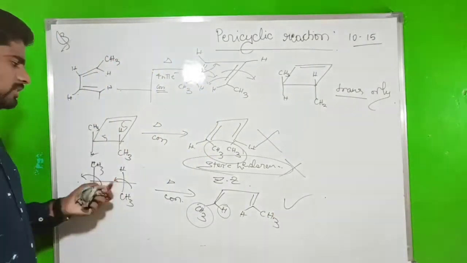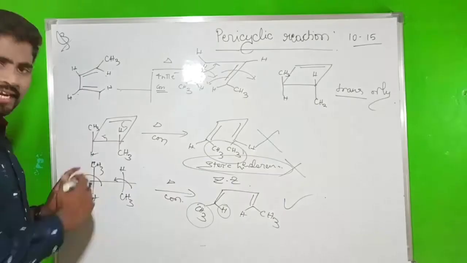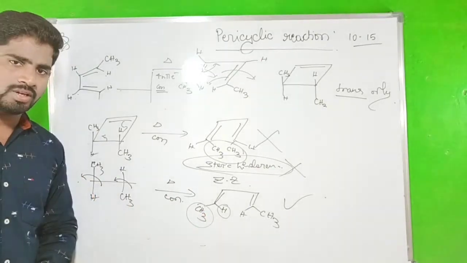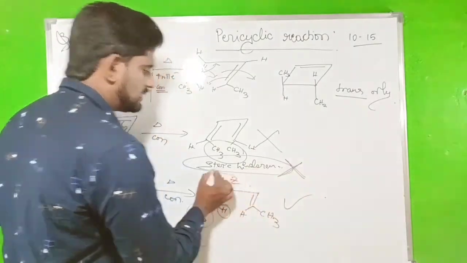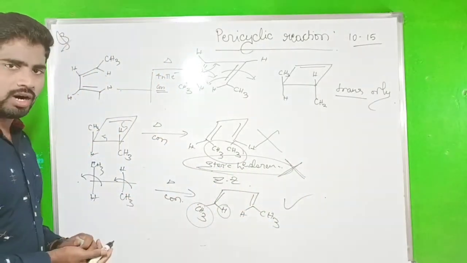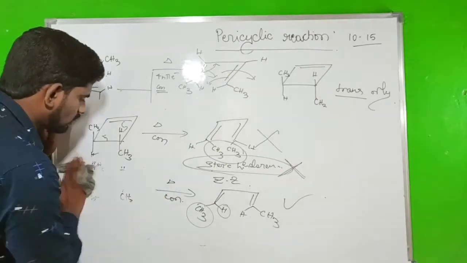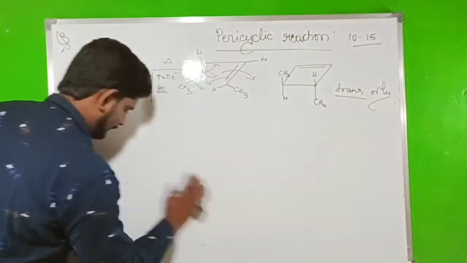So conrotation means not only clockwise, but the same side. It may be the clockwise, it may be the anti-clockwise. Okay. So now we have to do this kind of reaction. So this is a very important key point. You are not supposed to create the steric hindrance and ZZ form. Okay, I will tell you what is ZZ and EZ. Fine. So I will take one more example. That's a very important rule.